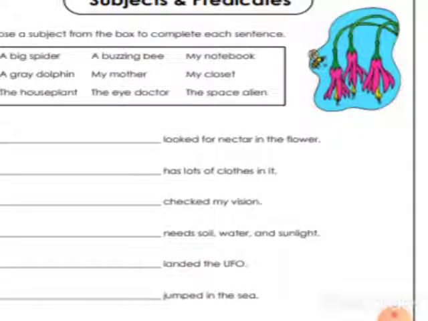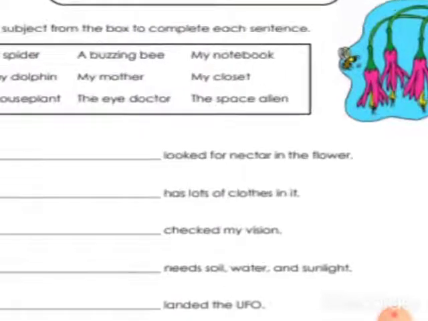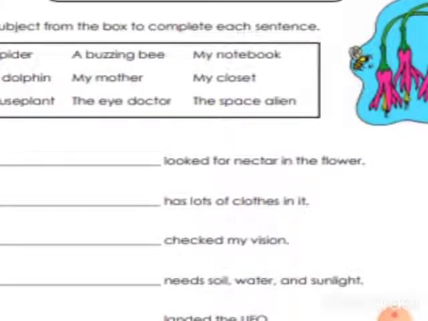For example, the first one. Dash looked for the nectar in the flower. Usually, which one seeks the nectar? A bee, right? So the correct answer is a buzzing bee. So the first answer is: a buzzing bee looked for nectar in the flower. That buzzing bee is the subject and looked for nectar in the flower is the predicate. Like that, you have to answer all these questions.